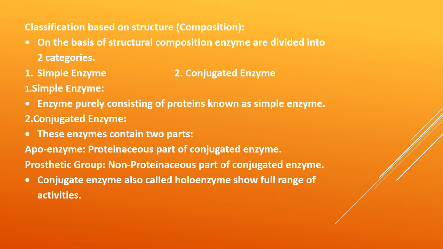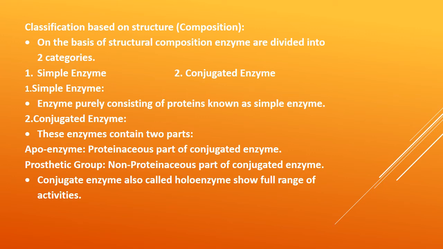Now, classification of enzymes on the basis of structure. On the basis of structure, the composition of enzymes is divided into two basic categories: simple enzymes and conjugated enzymes. Simple enzymes are those enzymes which are made up of proteins only. Conjugated enzymes. What is a conjugated enzyme?